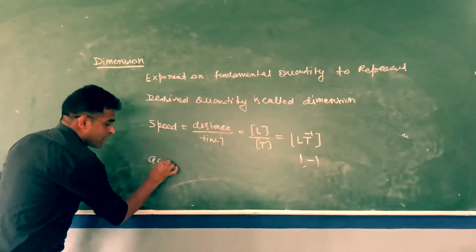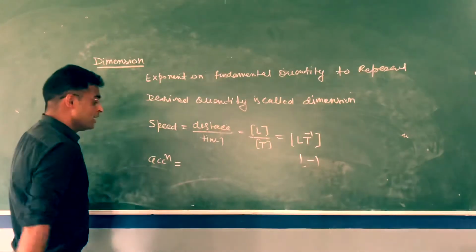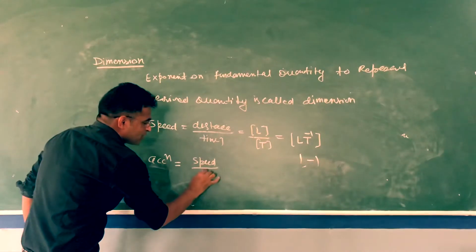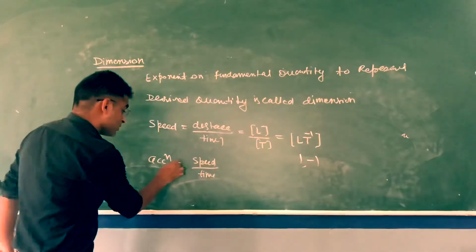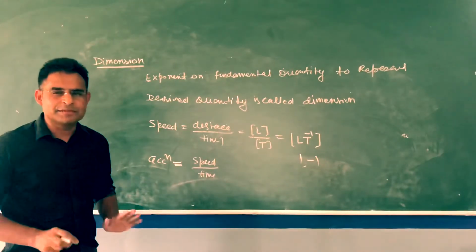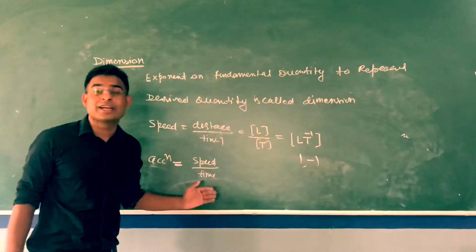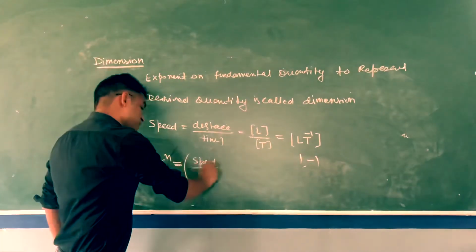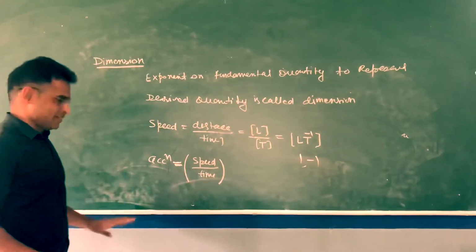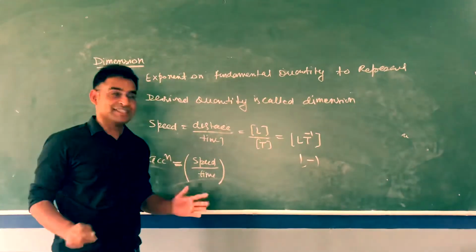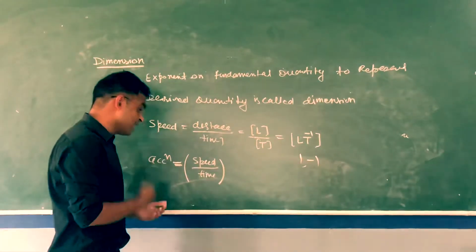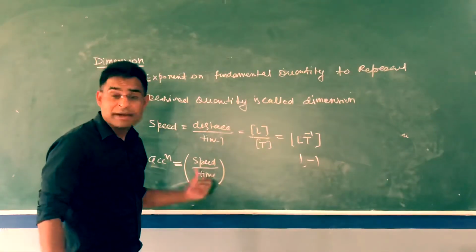Let's say I need to find out acceleration. Acceleration is equal to speed divided by time. Normally acceleration is equal to change in velocity divided by time, but in the dimension chapter, dimensionally we can say acceleration is equal to speed divided by time. Dimensionally there is no error. Later on we can do change in velocity divided by time, but right now acceleration is speed divided by time.